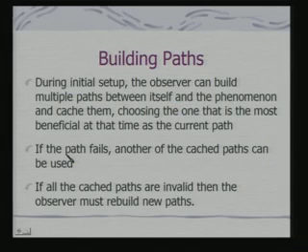Okay. So, if the path fails, another of the cached paths can be used. If all the cached paths are invalid, then the observer must build new paths. Obviously, you can realize the moment you build new paths, there is a delay involved, and that may have an adverse effect on your time synchronization if you are actually observing a moving phenomena.